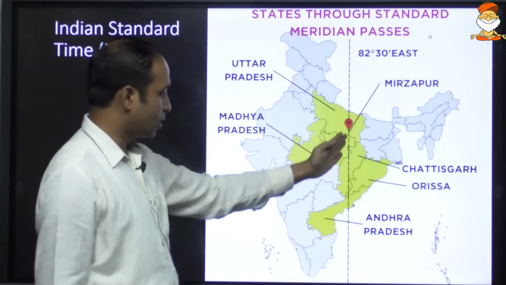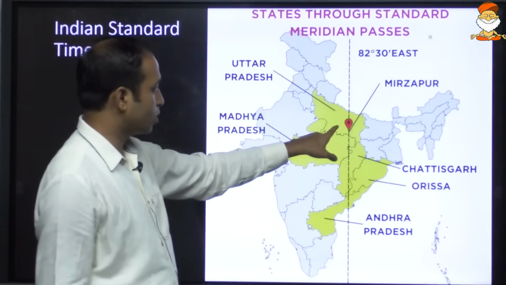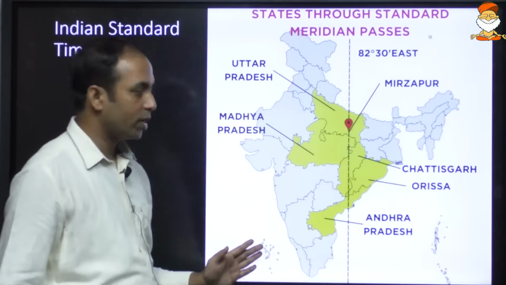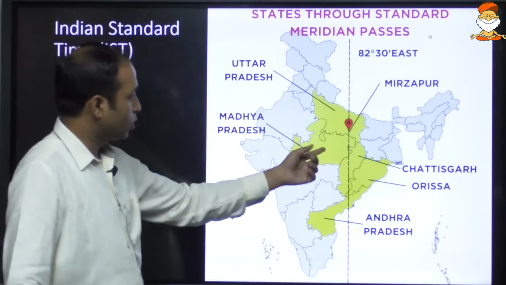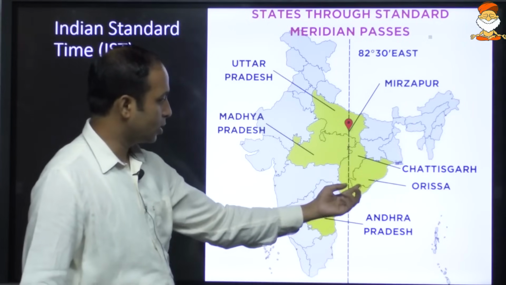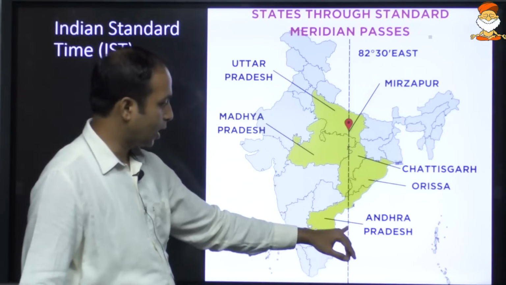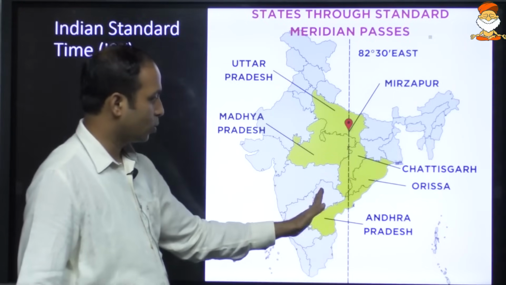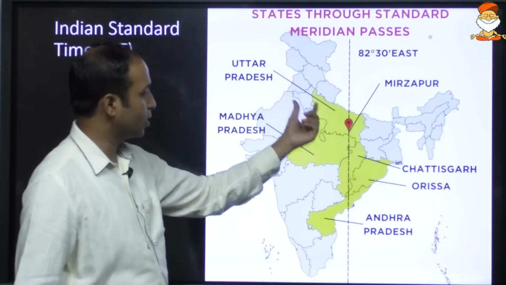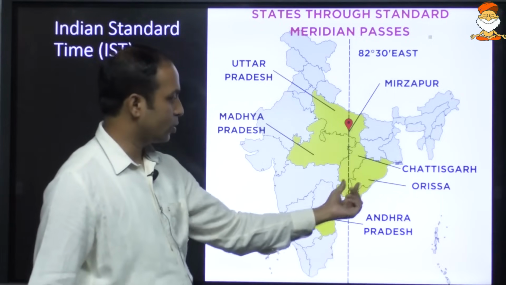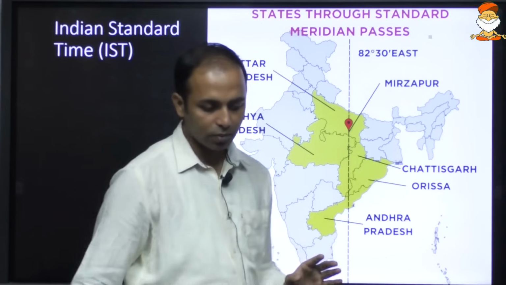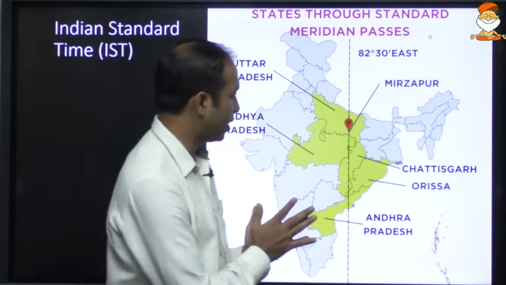So which states does it pass through? It passes through Uttar Pradesh. Mirzapur is considered as the ideal point from where it is passing. A little bit of Madhya Pradesh it also touches, then Chhattisgarh, then Odisha, and Andhra Pradesh. No Telangana. It is close enough, but no Telangana. So once again, Uttar Pradesh, Madhya Pradesh, Chhattisgarh, Odisha, and Andhra Pradesh. Why are we doing this?